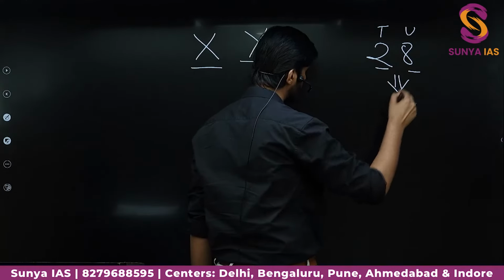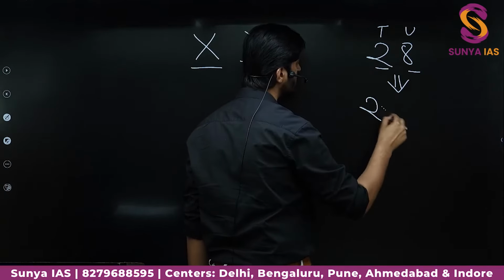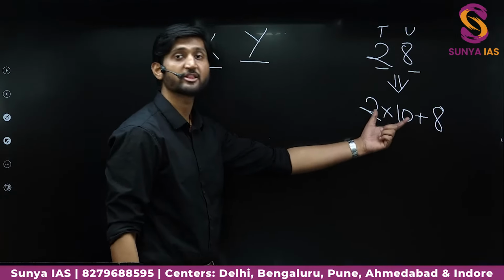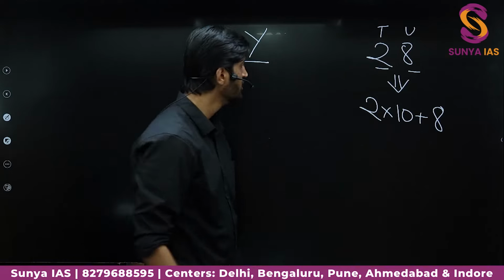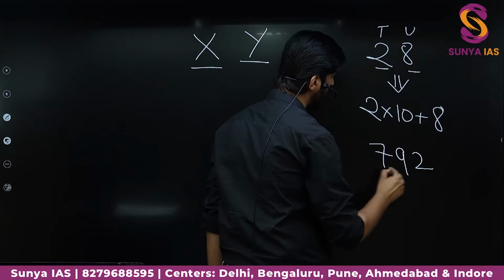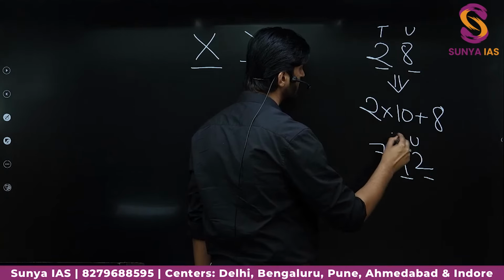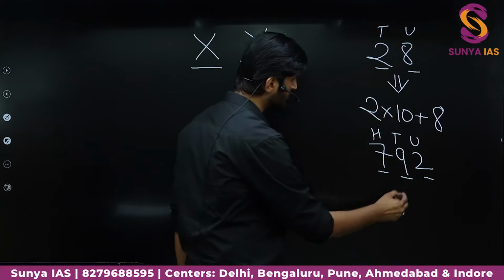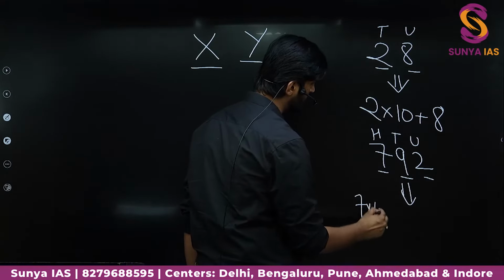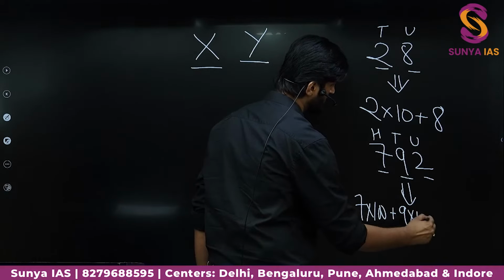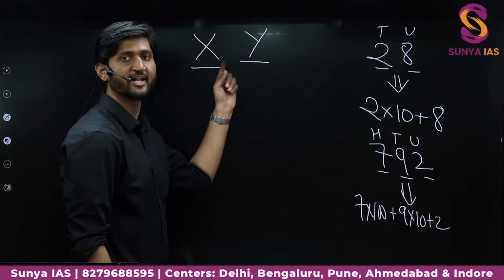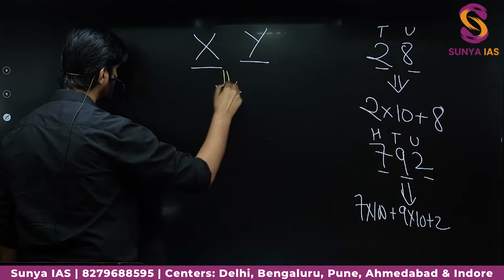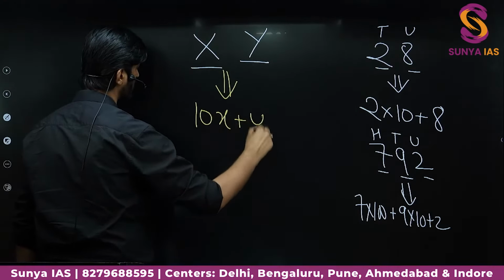The mathematical value of this number is going to be 2, and since it is in the tens place, we multiply it with 10. And since 8 is in the units place, we just take 8. This is nothing but the mathematical value of that particular number. Suppose we have 792 as a number. Here we have 2 as the units digit, 9 as the tens digit, and 7 as the hundreds digit. So the value of this number will come out to be 7 into 100 plus 9 into 10 plus 2. That is a similar idea we are going to apply here. And so we will have this value as 10 times x plus y, right?